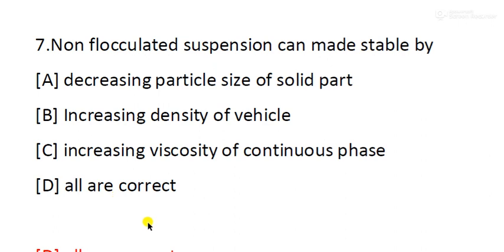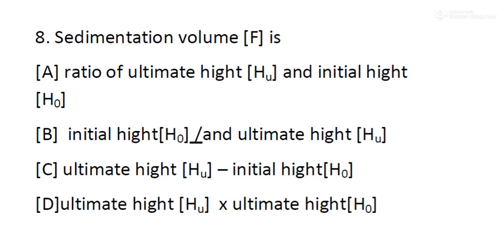So the right answer will be option D, all are correct. Because non-flocculated suspensions can be made stable by decreasing the particle size of the solid particles, increasing the density of the vehicle, and also increasing the viscosity of the continuous phase. Next question, question number 8.